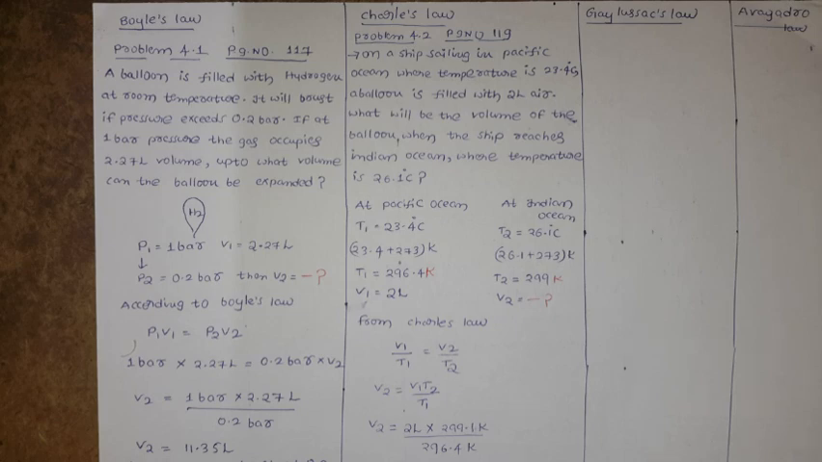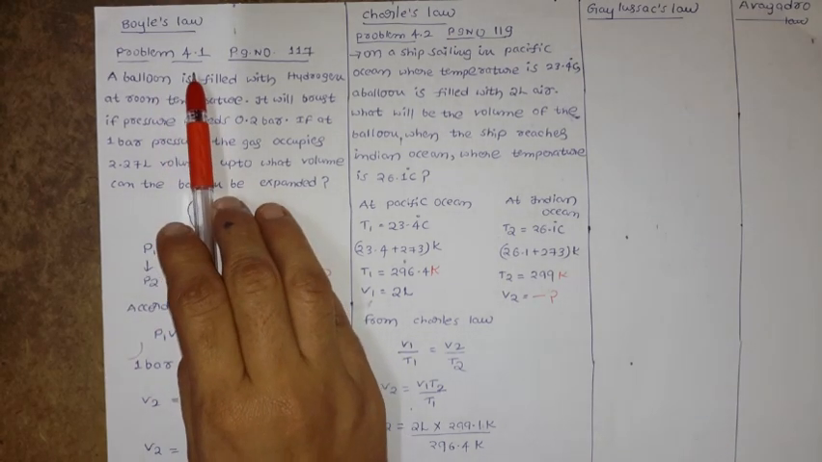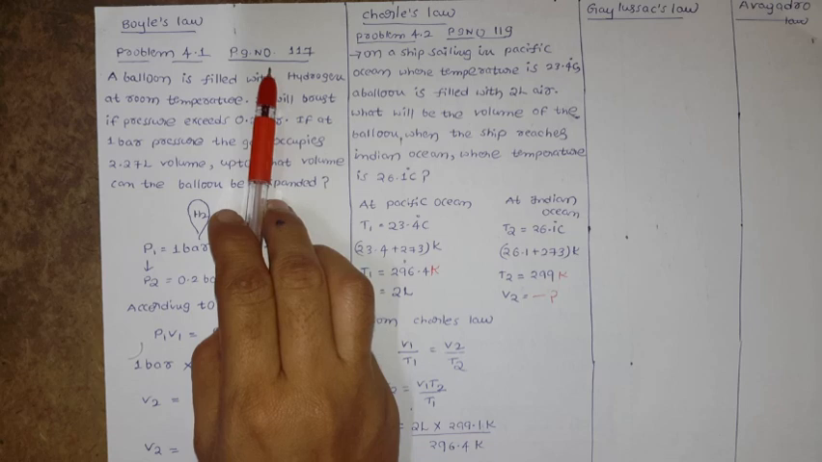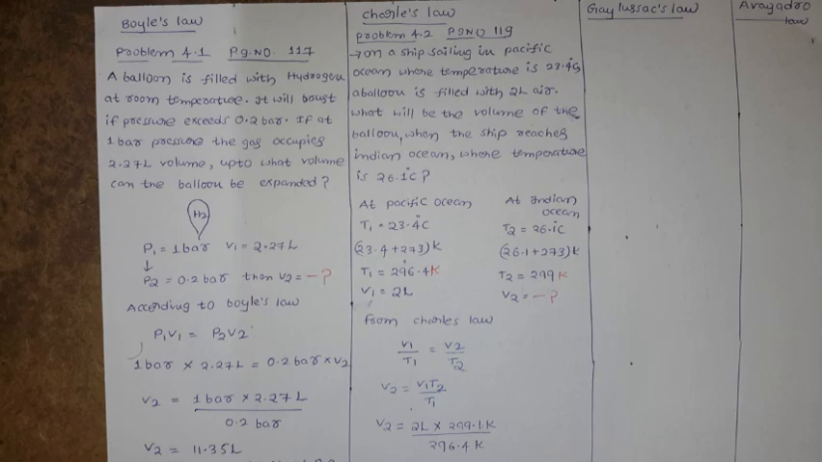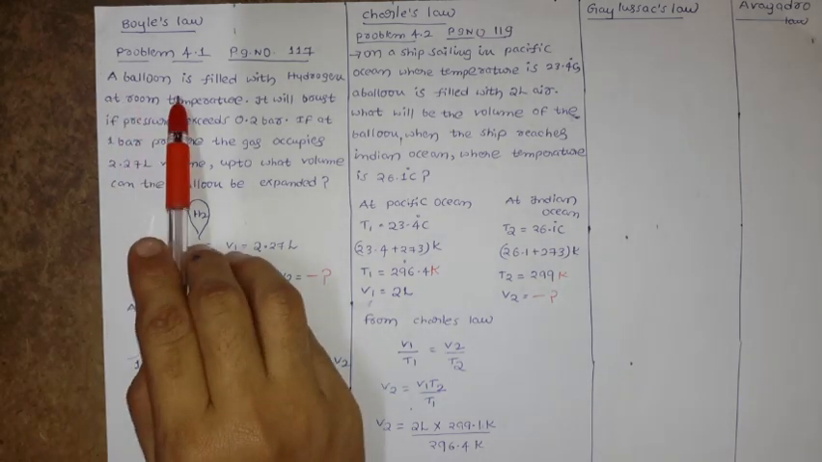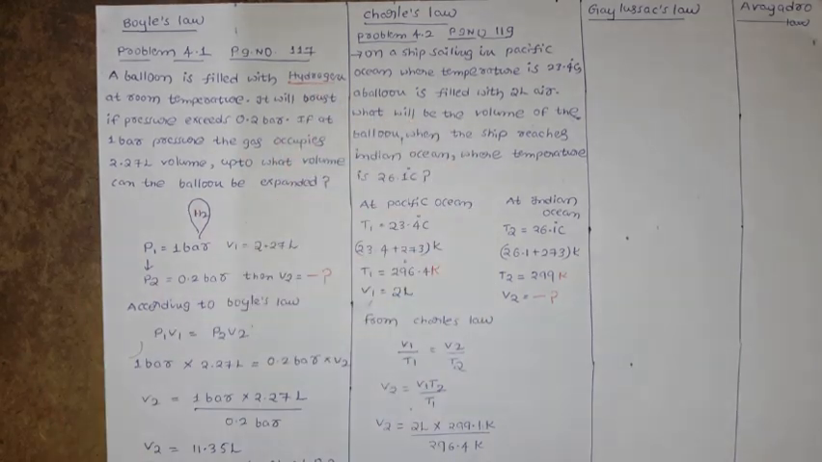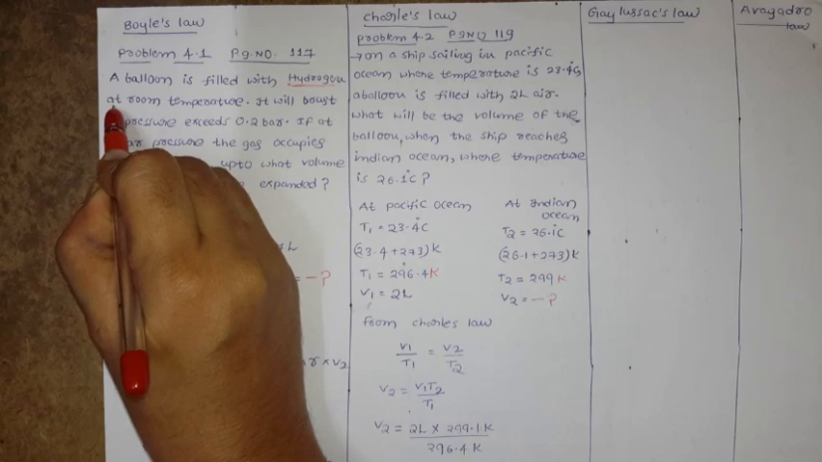Now let us discuss problems on the gas laws. First, Boyle's law. We have problem number 4.1 that you can refer to in the Telugu Academy textbook on page number 117. Now what is the problem given? A balloon is filled with hydrogen. What is the gas? Hydrogen at room temperature.